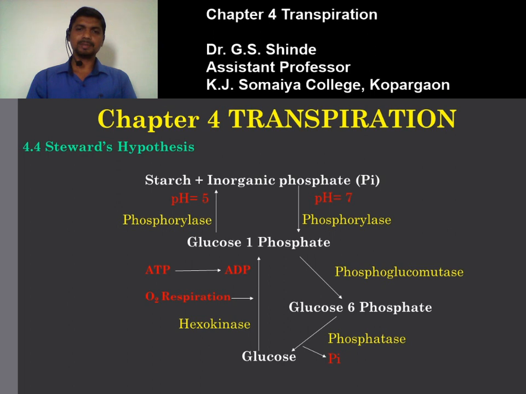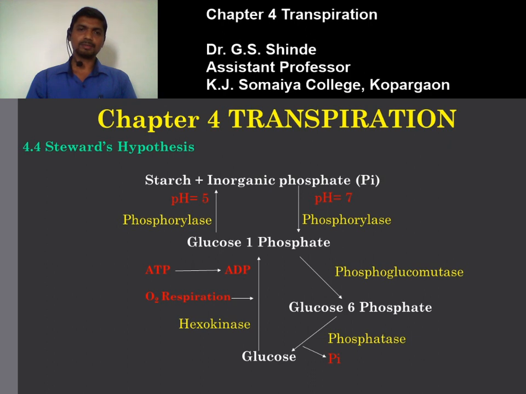The glucose has been formed. It is osmotically active and increases the osmotic pressure of the guard cell. The guard cell becomes turgid because endosmosis takes place in the guard cell. As a result of this, stomata get open. Now, for the closing of stomata, energy in the form of ATP is required, and that is provided by the process of respiration. So the glucose is converted into glucose 1-phosphate in the presence of the enzyme hexokinase, during which one ATP is utilized. So ATP is converted into ADP.